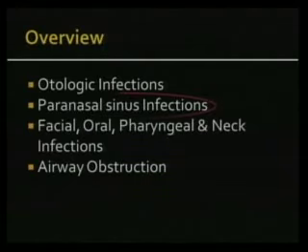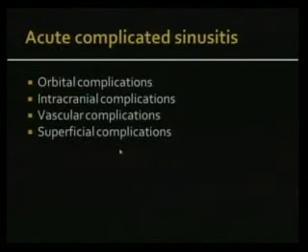The next group of infections we're going to talk about is paranasal sinus infections, and we look at a host of complications of these. I don't want to look at just routine paranasal sinus infections. We're mostly going to look at how complicated paranasal sinus infection looks. So these are the complications that you see with sinusitis. You can get orbital, intracranial, vascular or superficial complications, and we'll look at each one of these.